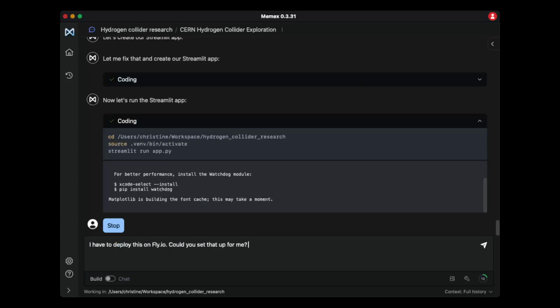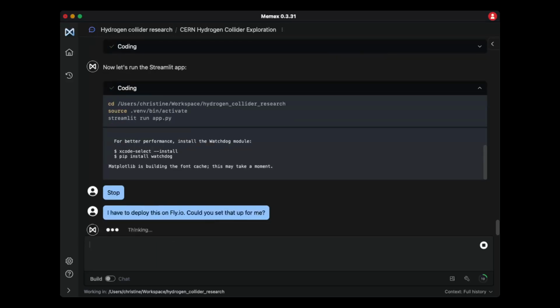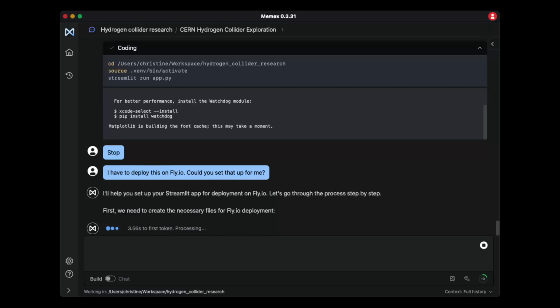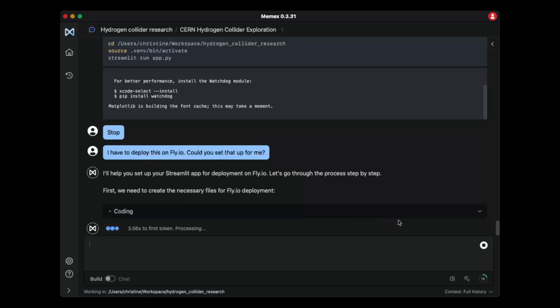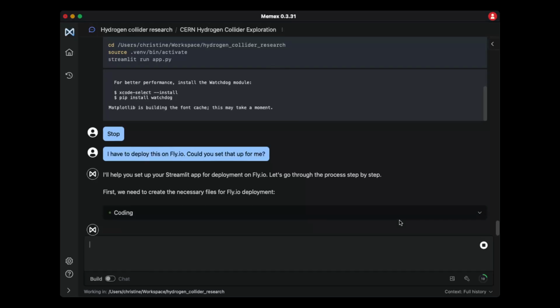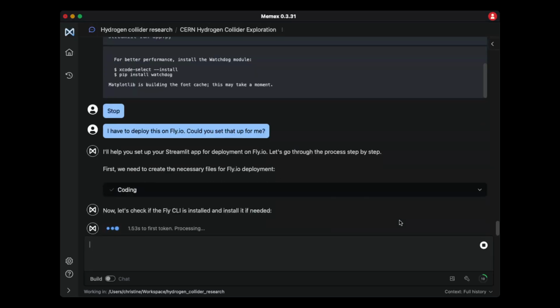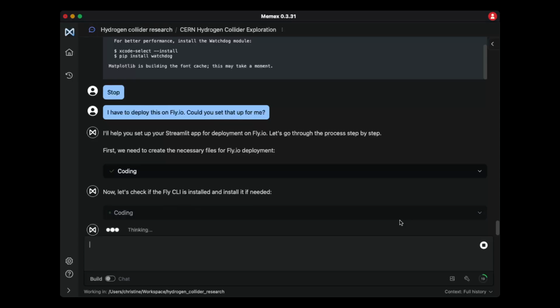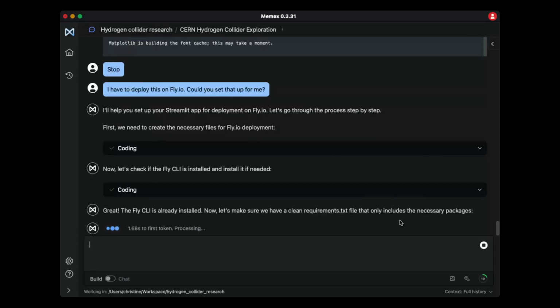All right, so it's thinking about that, and it's hopefully going to put in the necessary files that I need. Let's check if the Fly CLI is installed.